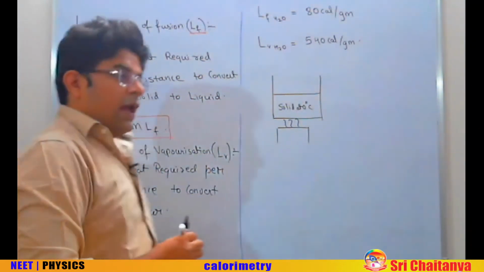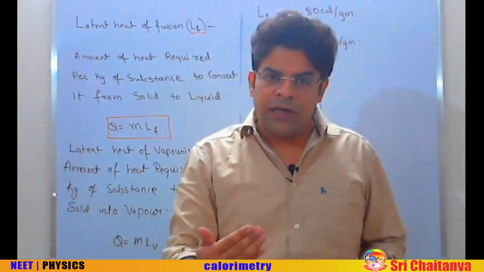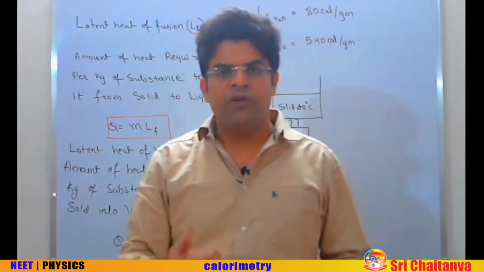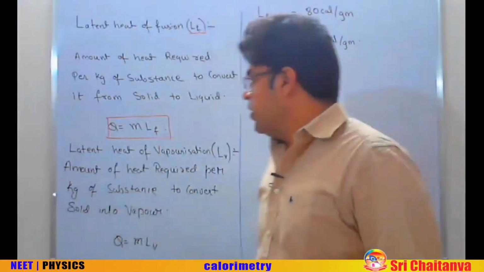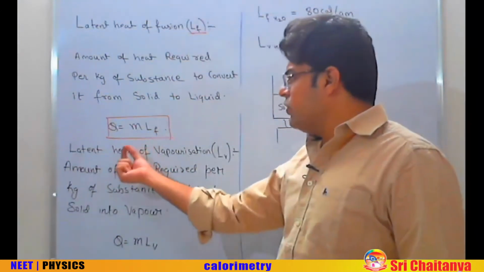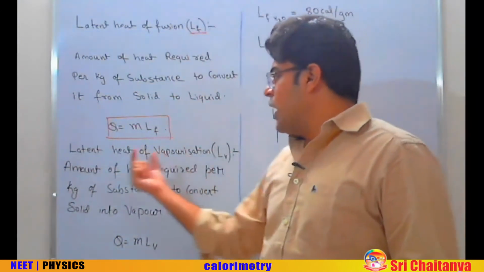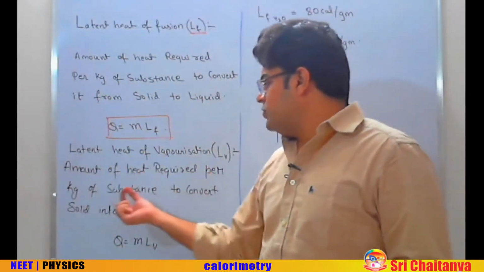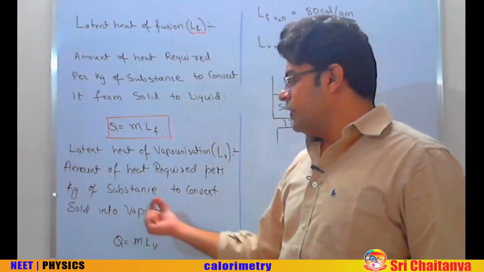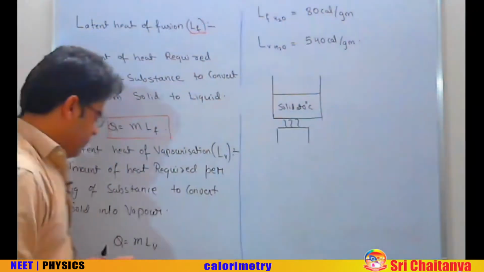Similarly, to convert a liquid into vapor at its boiling point, we also have to provide heat. This type of heat is called latent heat of vaporization. The amount of heat required per kg of substance to convert the liquid into vapor is called latent heat of vaporization.